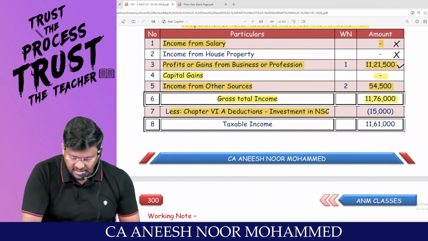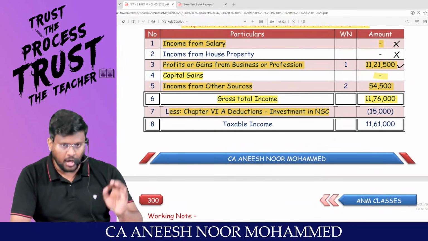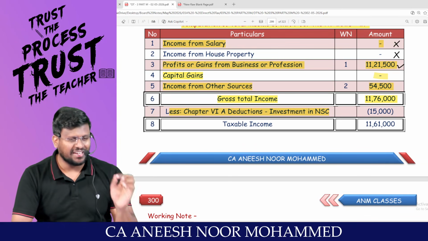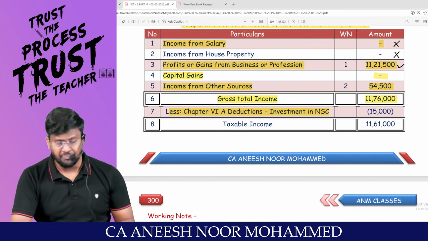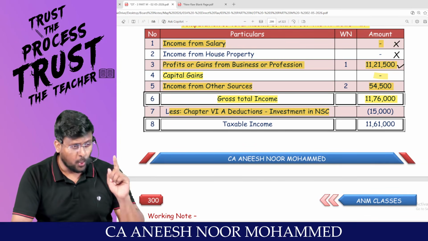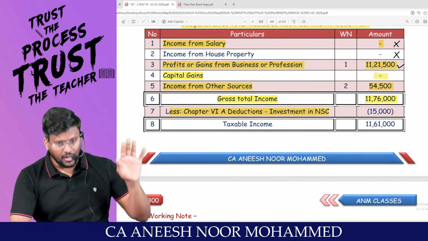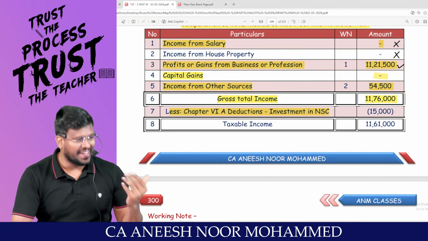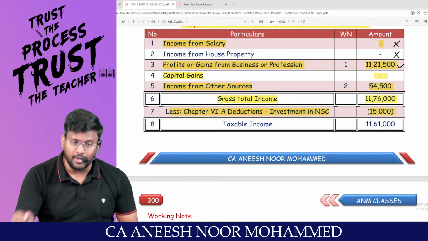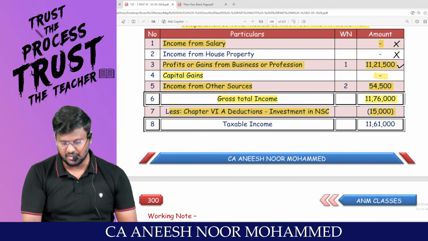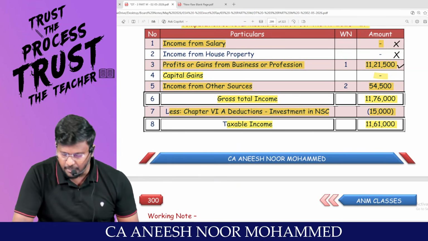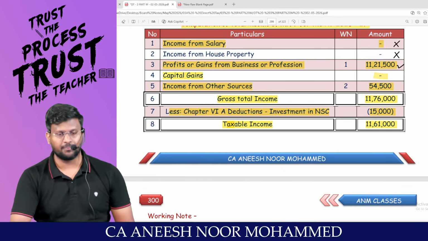Now, since assessee is travelling through the optional tax regime, assessee is entitled to claim Chapter 6A deduction. Assessee has invested in one of the notified investments out of 21 investments. One of the investments is investment in NSC. So you are entitled to claim that 15,000 rupees as Chapter 6A deduction. The taxable income is 11,61,000.